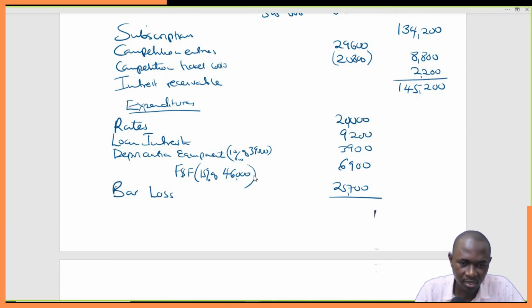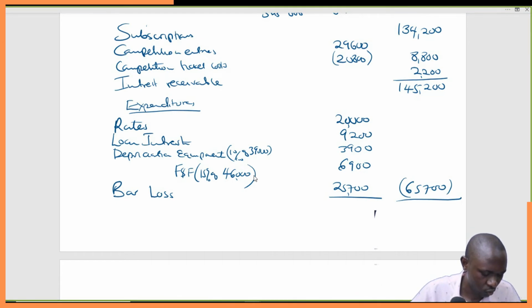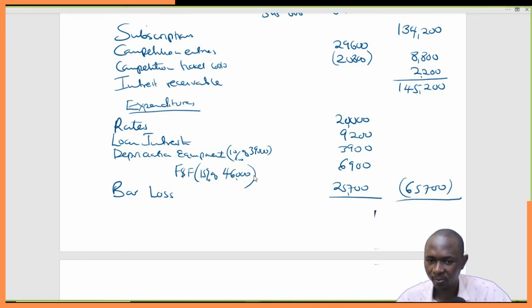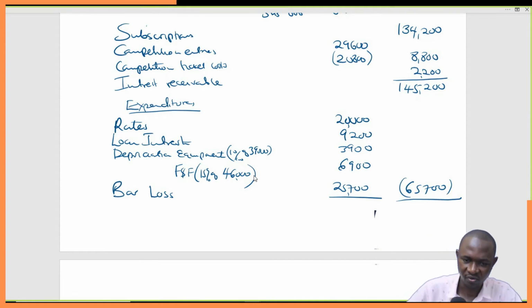So let's add: 20,000 plus 9,200 plus 3,900 plus 6,900 plus 25,700 gives us 65,700, and these are expenditures. So we subtract this from the income of 145,200, which gives us 79,500.